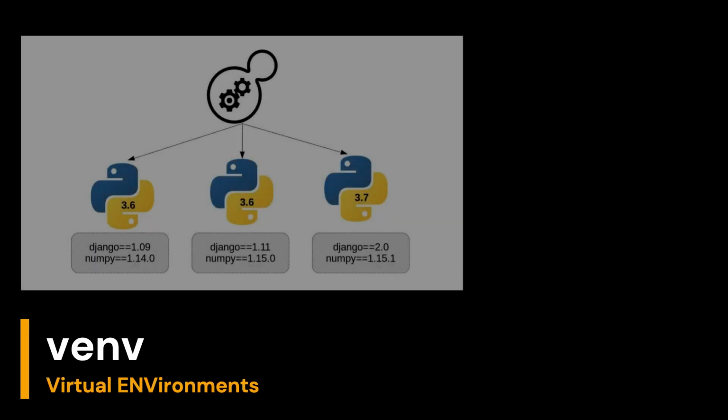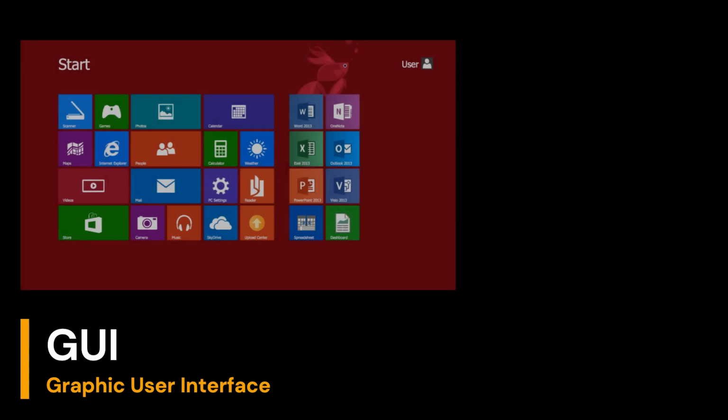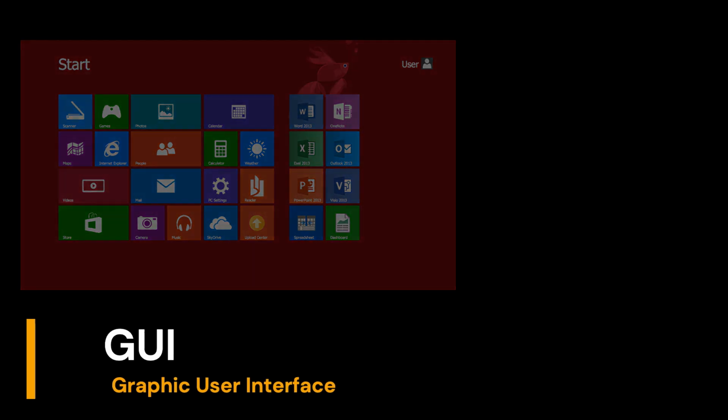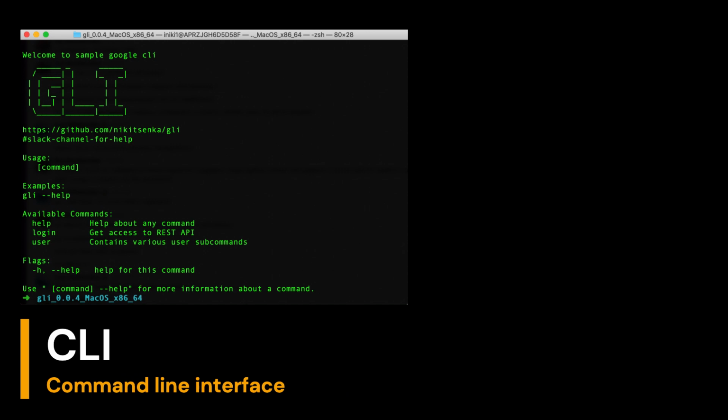venv, Virtual Environments. The module used to create and manage virtual environments. GUI, Graphical User Interface. A friendly visual environment that allows the user to perform any action without having to have programming knowledge. CLI, Command Line Interface. A text-based user interface used to run programs, manage computer files and interact with the computer.